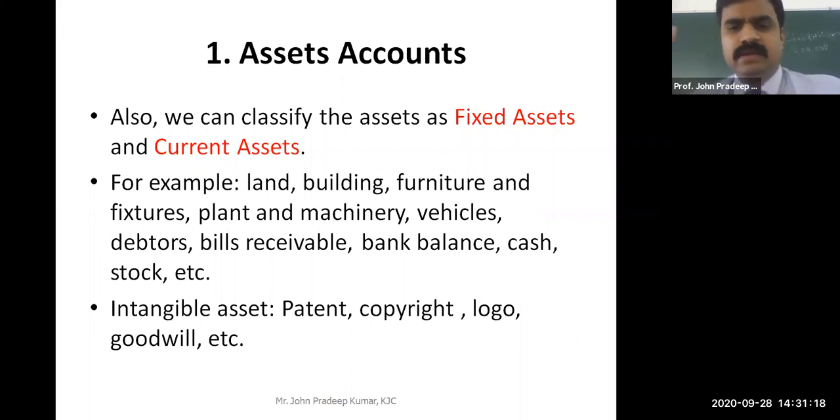And bills receivable, bank balance. Whatever money the company has in their bank account is also an asset. It is called a current asset. And then cash and stock. Stock is nothing but the inventory, not the equity stock, but the inventory stock, etc. Understood? These are the examples of assets.